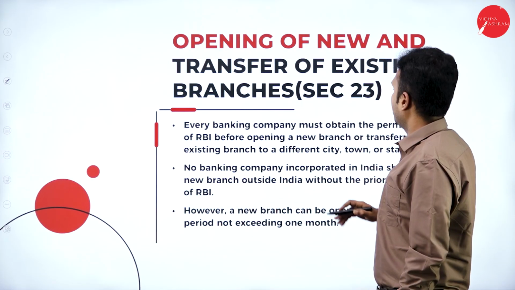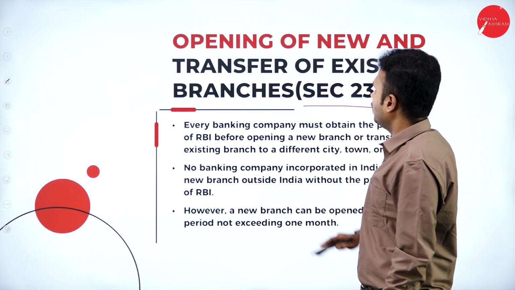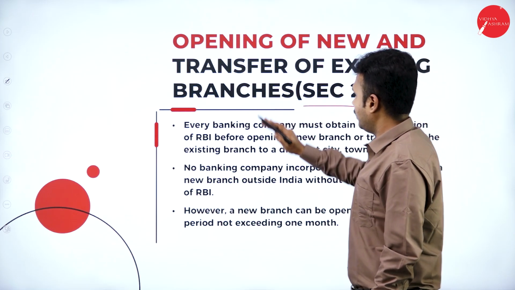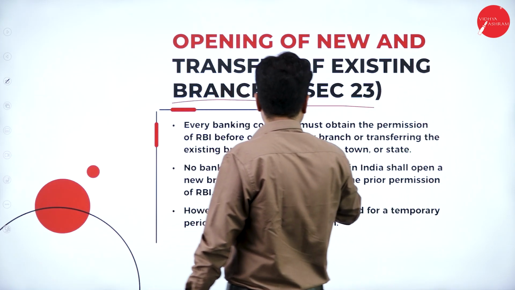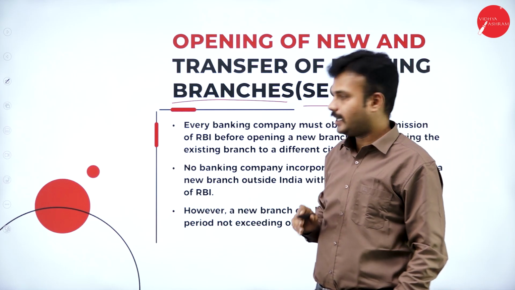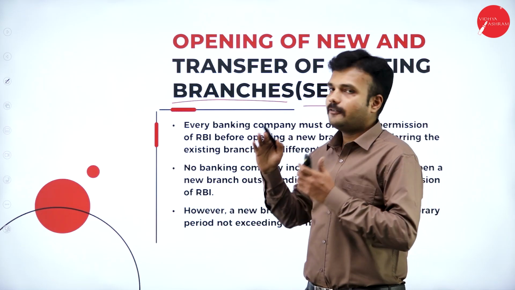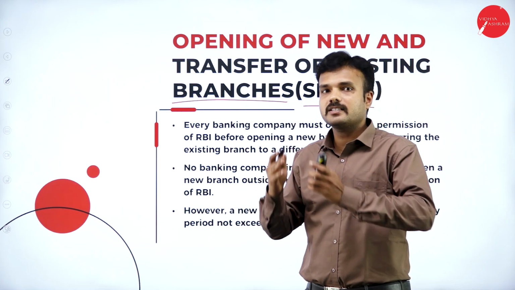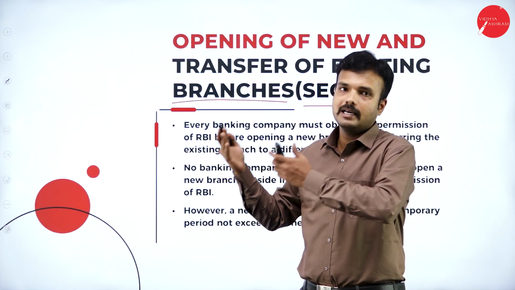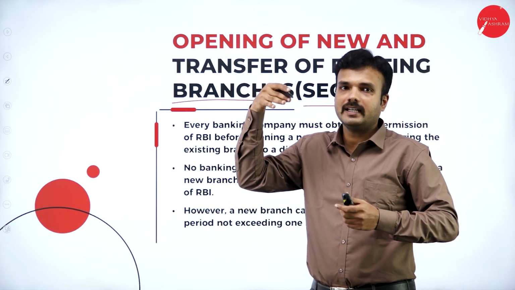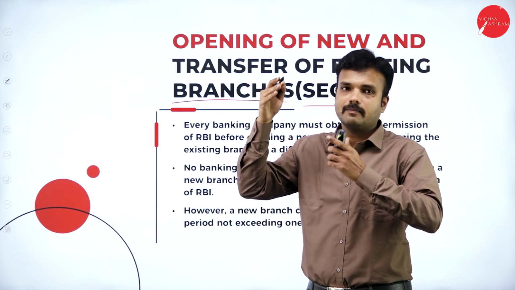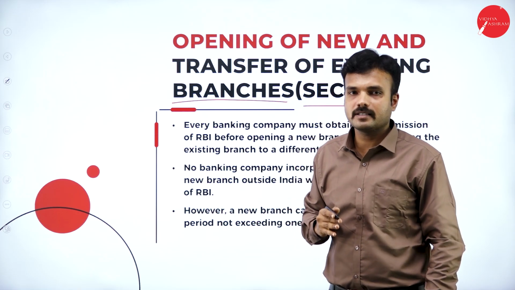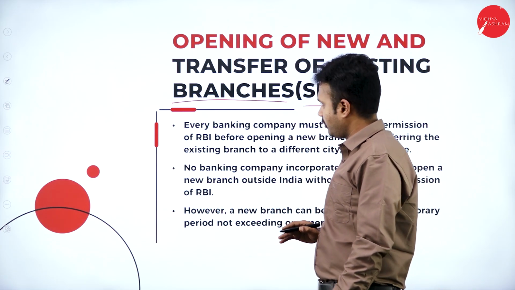According to section 23, opening of new and transfer of existing branches. Section 23 says that if any company wants to establish a new branch, or wants to transfer its branch from one place to another, or wants to start a banking business, it must get approved by the Reserve Bank of India.